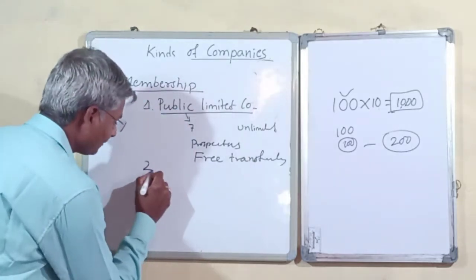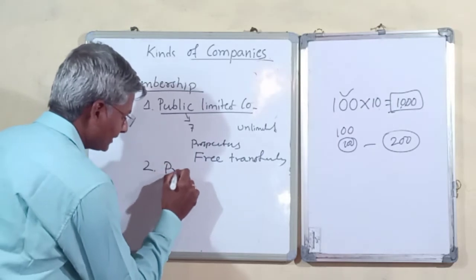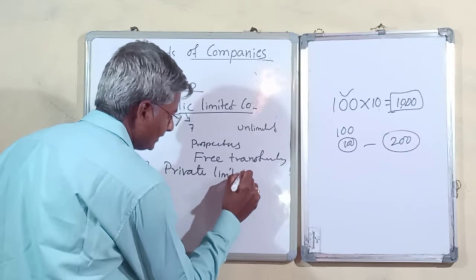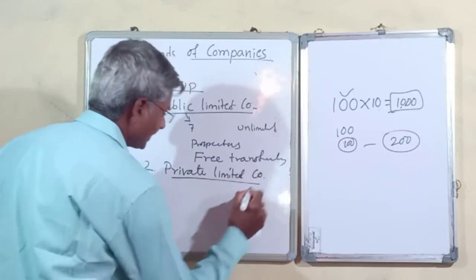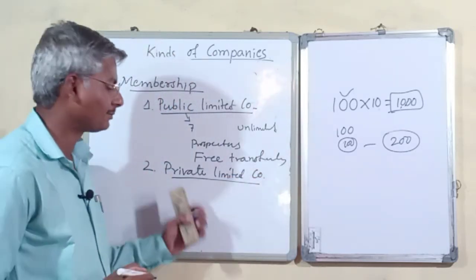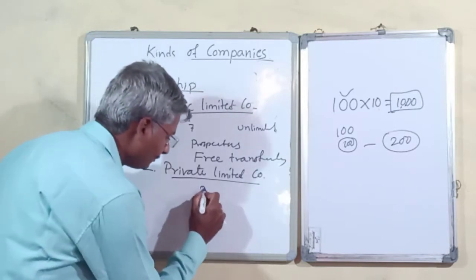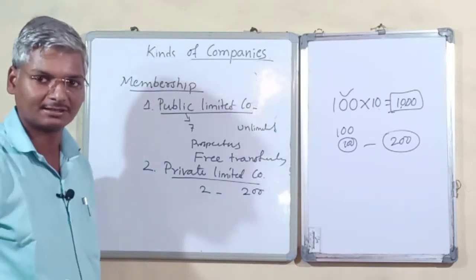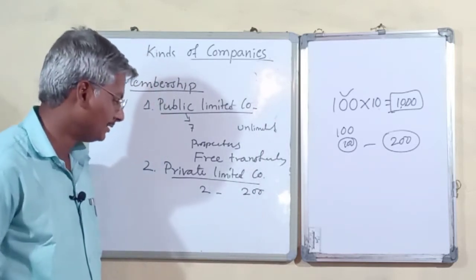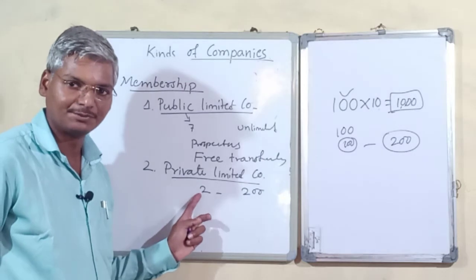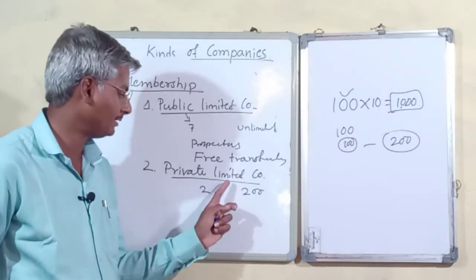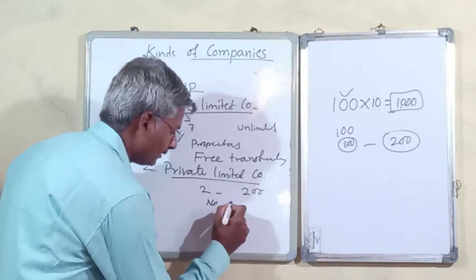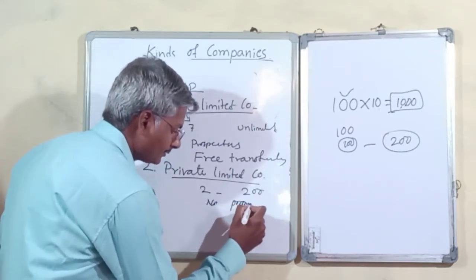And we have one more category, private limited companies. The private limited companies are companies which are not public companies. Minimum 2 members, maximum 200. The Companies Act 2013 sets the membership as minimum 2, maximum 200 in the case of a private company. And there is no issue of prospectus to the public.